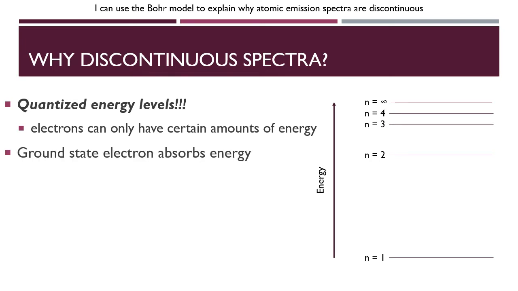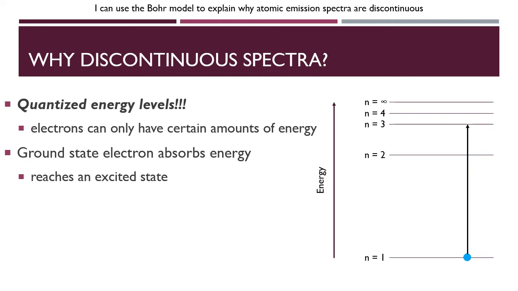So atomic emission spectra are produced when an electron absorbs energy, and typically the electron would start in the ground state. And recall, that's the lowest energy state, so n equals 1, which I'm using this blue dot here to represent an electron. So if it absorbs energy, it's going to reach an excited state, meaning some other energy level, some higher energy level than the ground state. So the electron here, I'm showing it going to the third energy level.